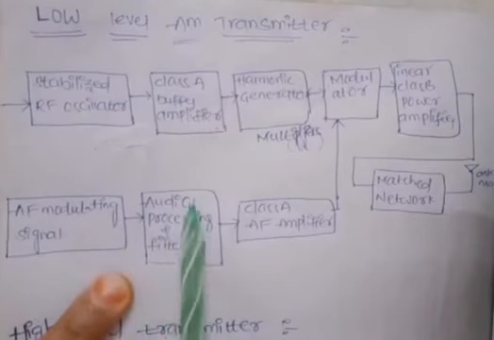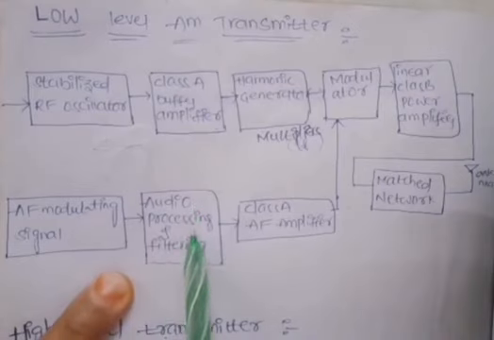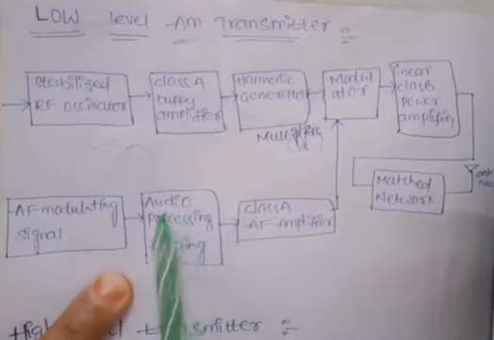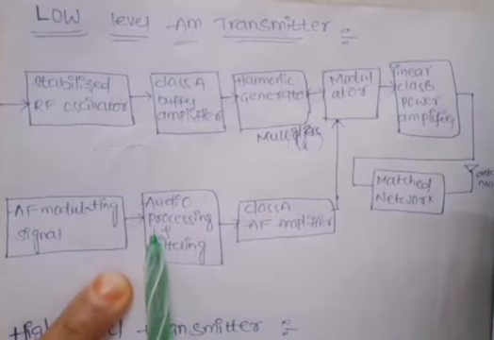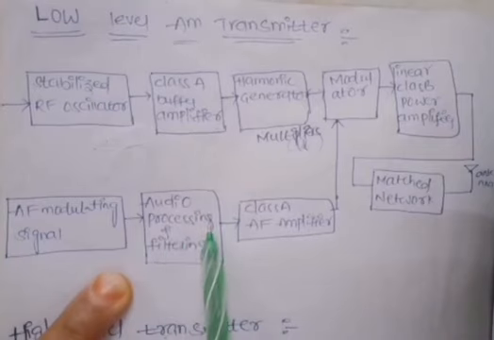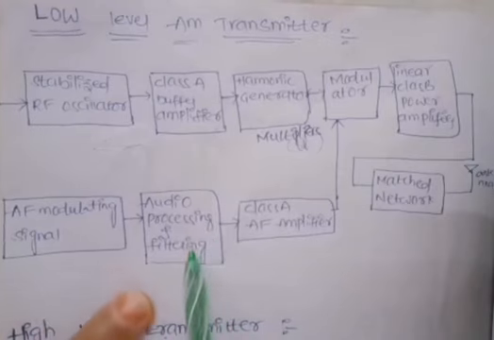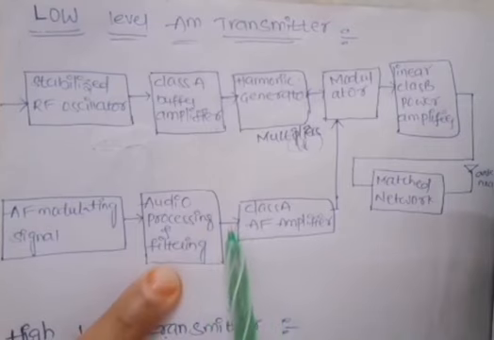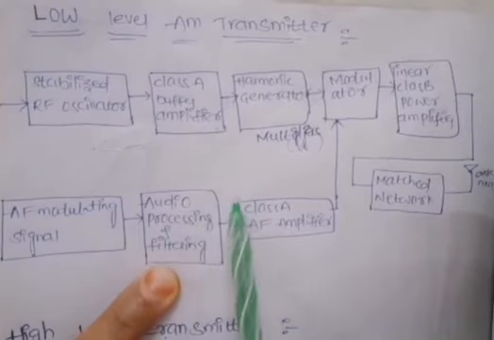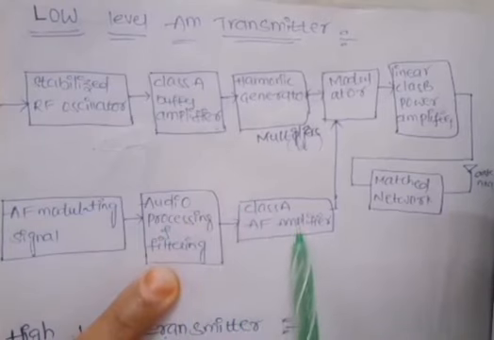That signal is passed through the audio processing and filtering network, which produces a band limited message signal. It provides high gain for the low frequency components and low gain for the high frequency components, so only the low frequency signal passes through. Then we have our message signal M of t, which is passed through the class A AF amplifier.